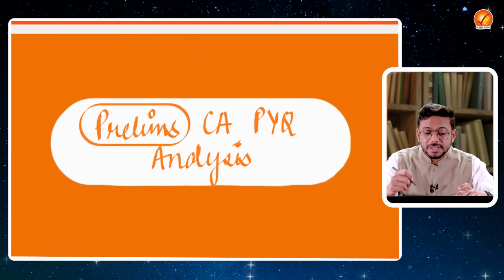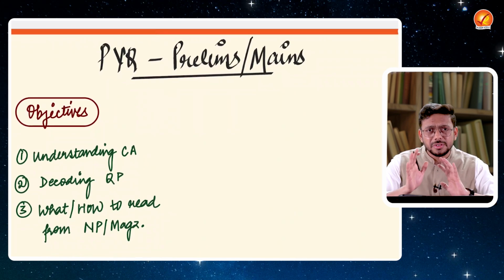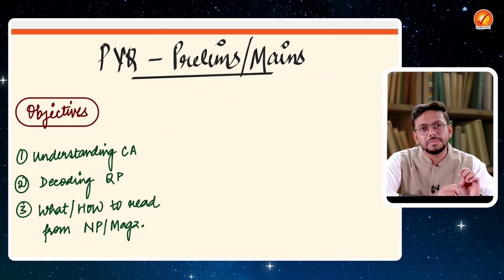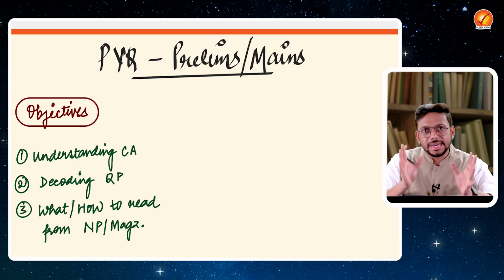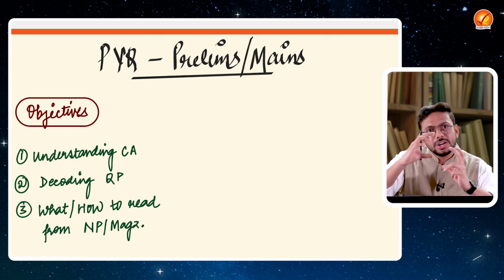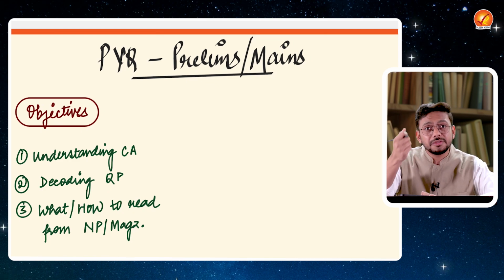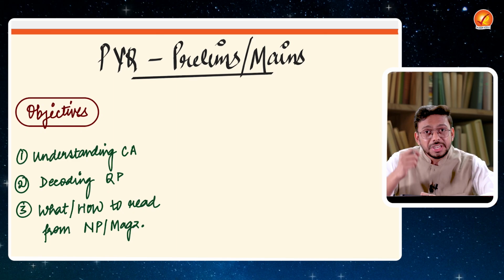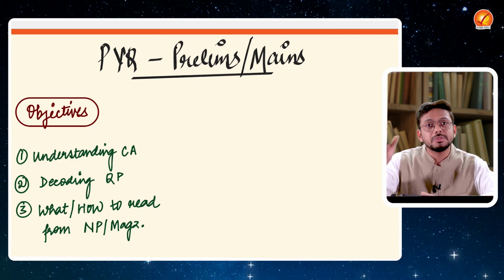Fine. So let's begin. Let's begin with the prelims current affairs PYQ analysis. So over here, what I have done is that I have selected a few current affairs questions from across the years, the prelims paper across the years, 2-3 years, and I've tried to segregate them into multiple headings so that you understand what kind of themes are asked. Now, mind you, this is not a comprehensive coverage of all the PYQs, because that is not the aim of this particular video.